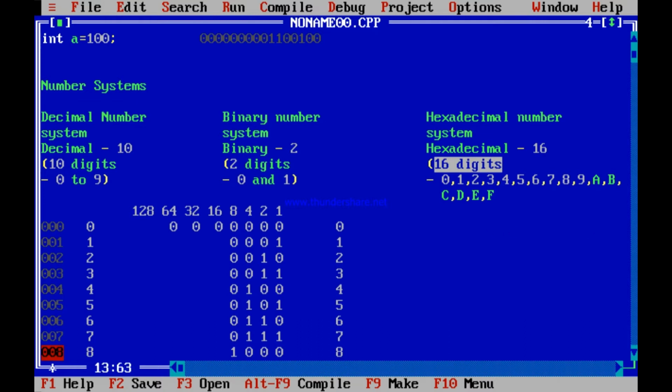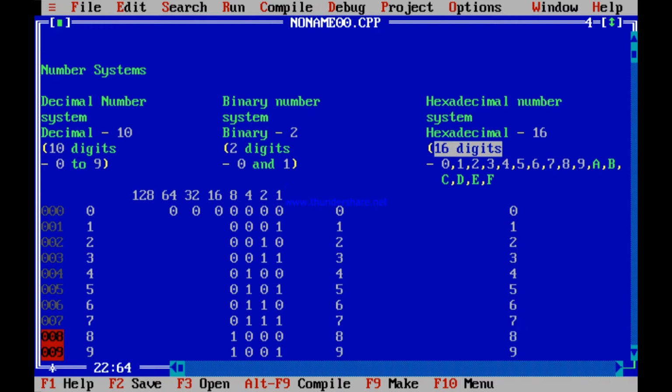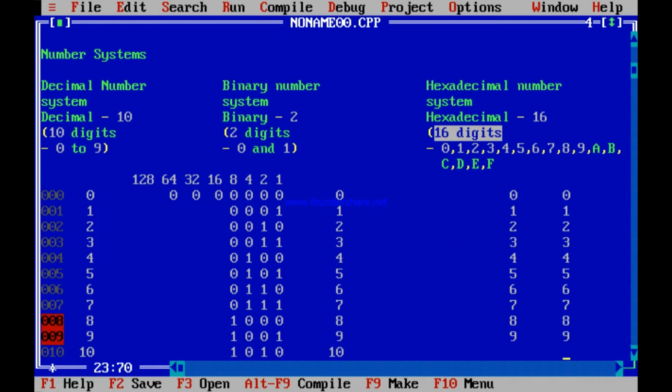So how to represent 0 this time? 0 can be represented as 0. 1 can be represented as 1. 2 as 2. 3 as 3. 4 as 4. 5 as 5. 6, 7, 8, 9, all these are okay. So these digits are representing the numbers themselves. Up to 8, 9, no problems. 8 is represented as 8. But 10, how do you represent 10?